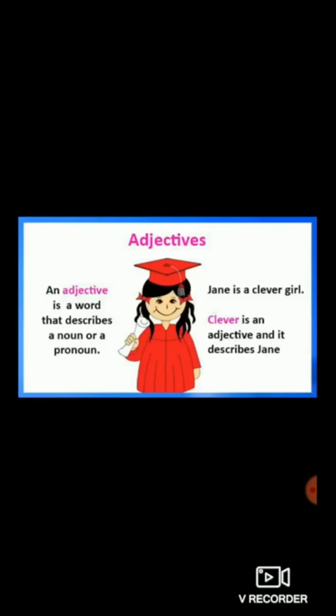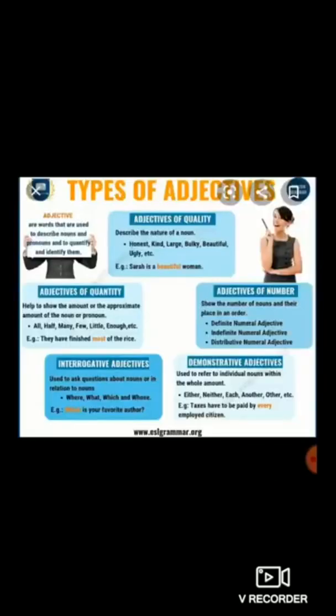Now let's study the types of adjective. Students, there are 5 types of adjective: adjective of quality, adjective of quantity, adjective of number, interrogative adjective, and demonstrative adjectives. So how many types of adjectives are there? 5.